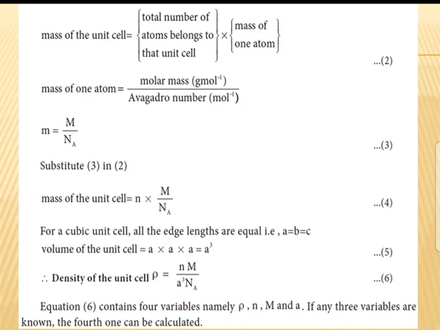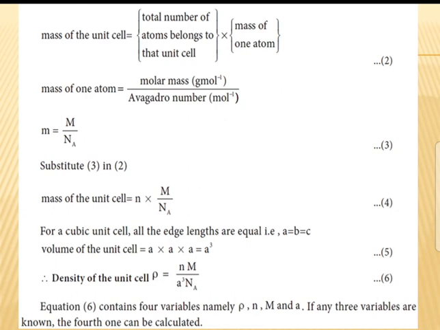The formula is small m is equal to capital M molar mass by Na. Capital M is the molar mass, Na the Avogadro number. We substitute the mass of one atom in equation 2. Then you will get the mass of one unit cell, n into M by Na.